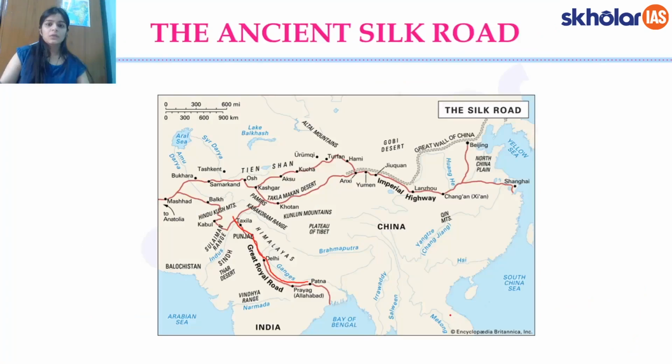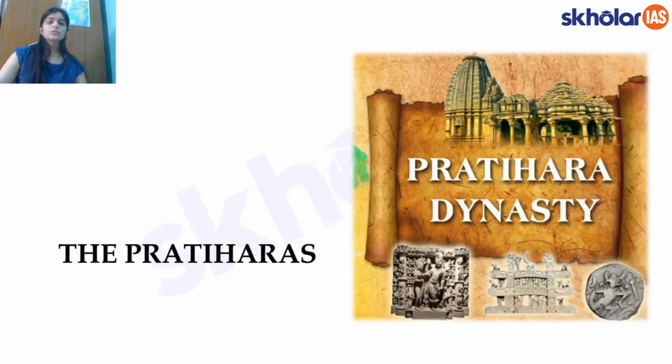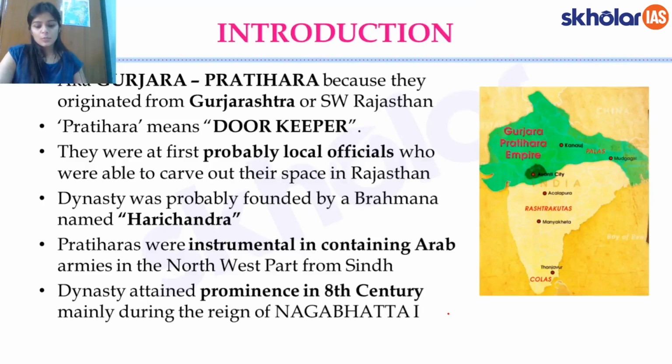Now, this was about the tripartite struggle. The Silk Road I had shown you, and I told you that Kannauj lay on this Silk Road. Now we are going to talk about these three dynasties one by one, starting with the first dynasty, which is the Pratiharas. Pratiharas are sometimes also called the Gurjara Pratiharas because they originated from this place, Gurjarasht, or the location where they were.